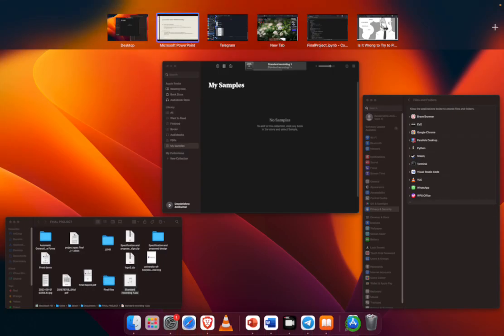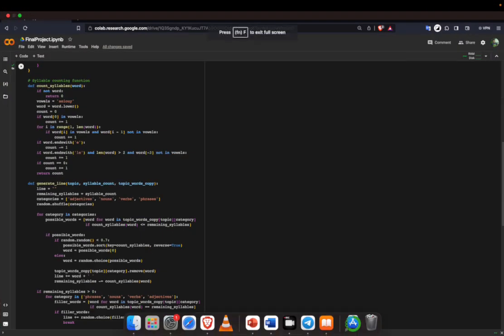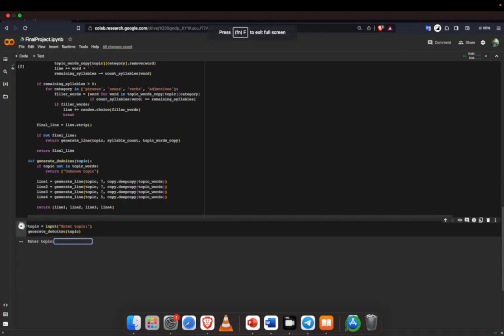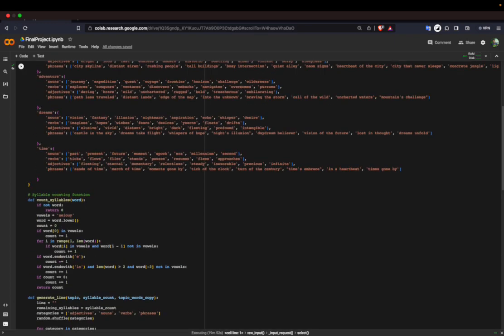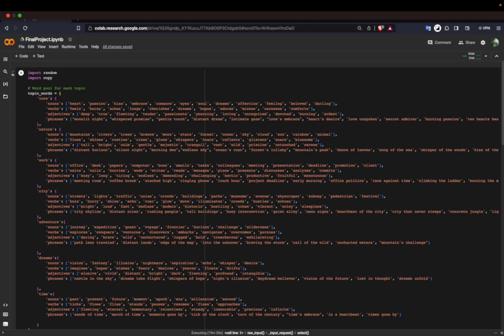Let's look at our code. We are asked to enter a topic. Before that, I will explain the code. First, starting from dependencies and libraries. The code starts by importing the random module, which is used for random selection of words and phrases, and the copy module, which helps create a deep copy of the word pool to avoid modifying the original dictionary.